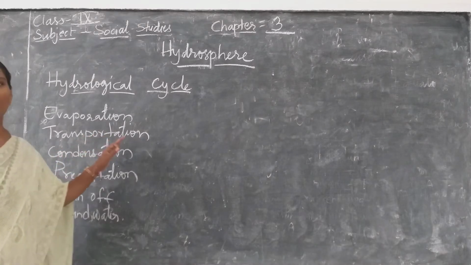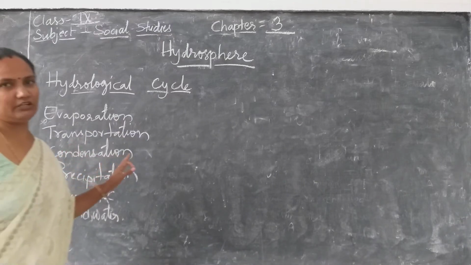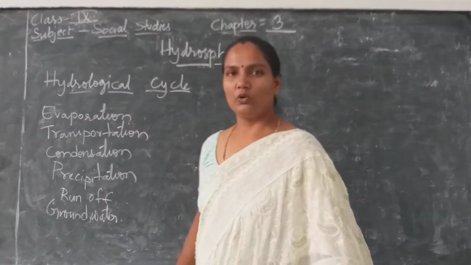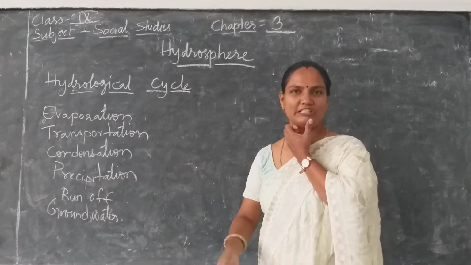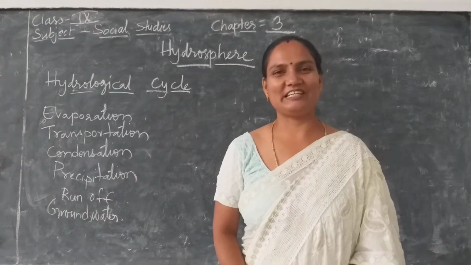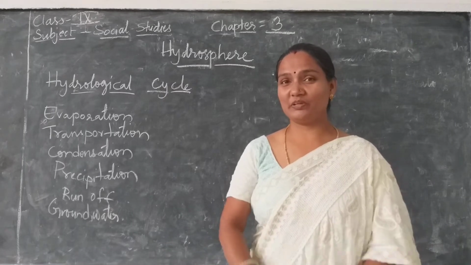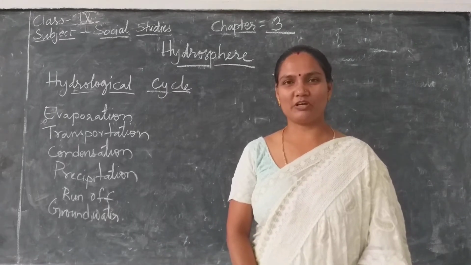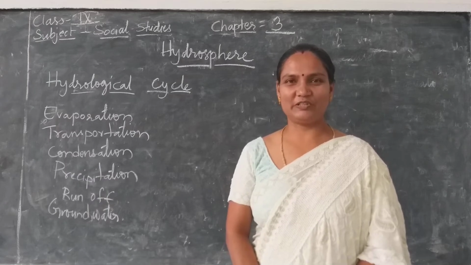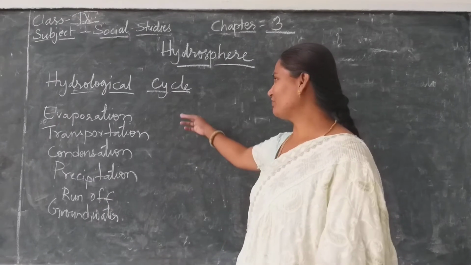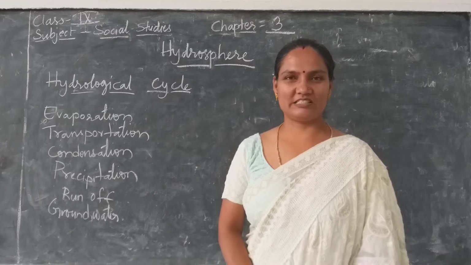Yes, children. Water is a renewable resource, right? So, every year, now which season we have? Rainy season. Can you tell me how rain falls? With what process rain falls on the earth? Can you tell? Yes, this is because of the hydrological cycle.